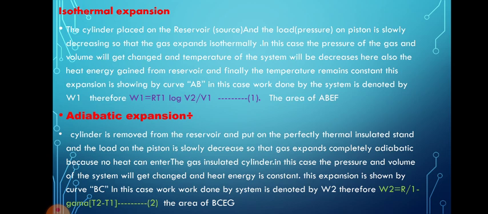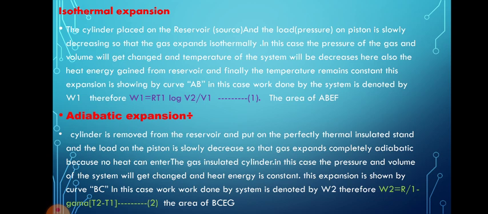The cylinder is placed on the reservoir, and the load on the piston is slowly decreased so that the gas expands isothermally. In this case, the pressure and volume of the gas change, and the temperature of the system tends to decrease. But heat energy is gained from the reservoir, and finally the temperature remains constant.